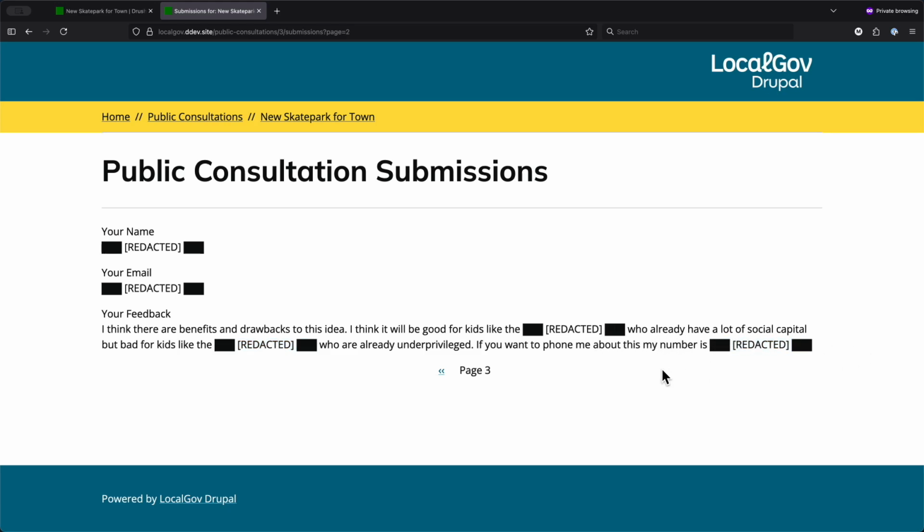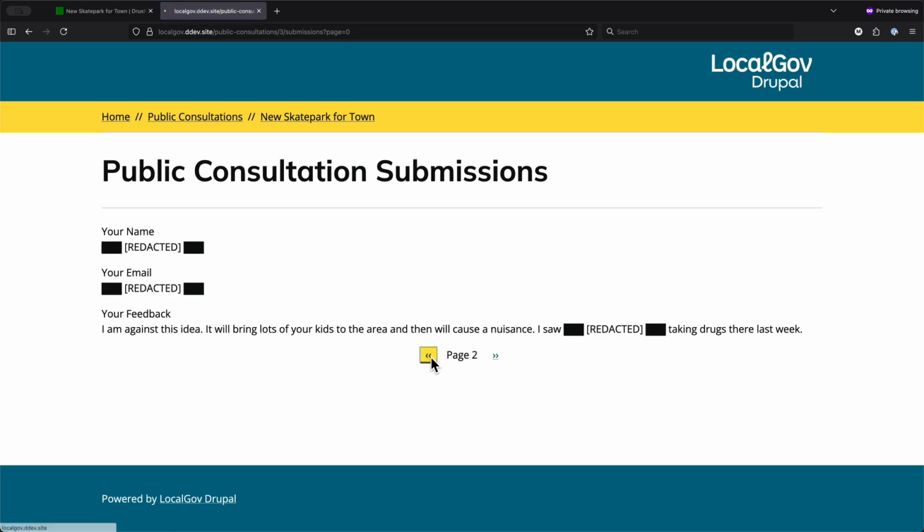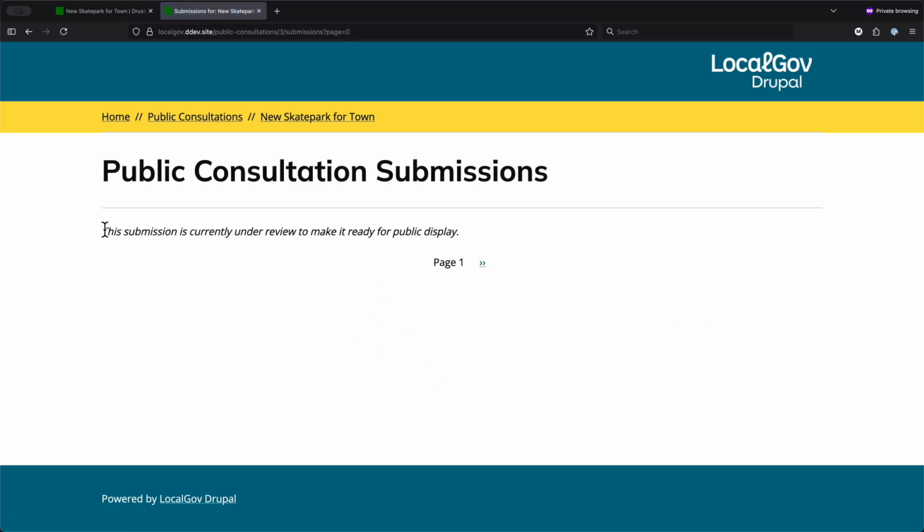So the idea is that people from the public can make submissions. The editor of the website can validate the submissions and make sure there's no libel or anything like that in any of the submissions, and then make those submissions available on the website. But at all times, we will know how many submissions have been made, because we can see that some of the submissions haven't been available for public view yet, but we know there was a submission in there.